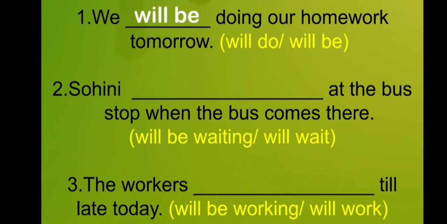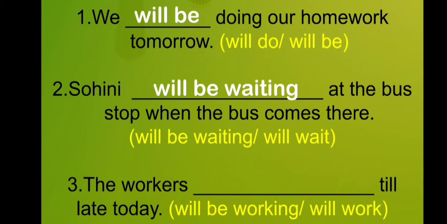The next sentence is, Sohini dash at the bus stop when the bus comes there. Here two verbs are given, will be waiting and will wait. You know that whenever we talk about future continuous tense, there should be will be and the verb's ing form, and this is given in the first option. The option is will be waiting. So the answer is, Sohini will be waiting at the bus stop when the bus comes there.